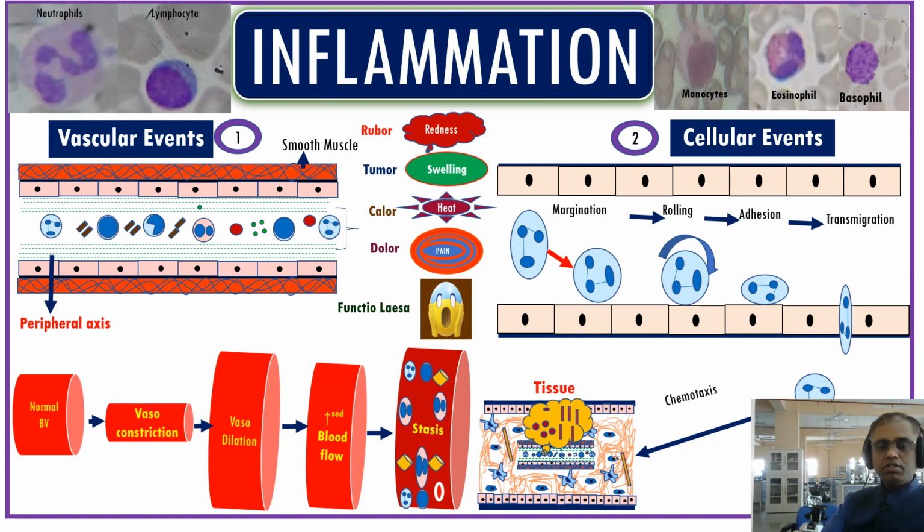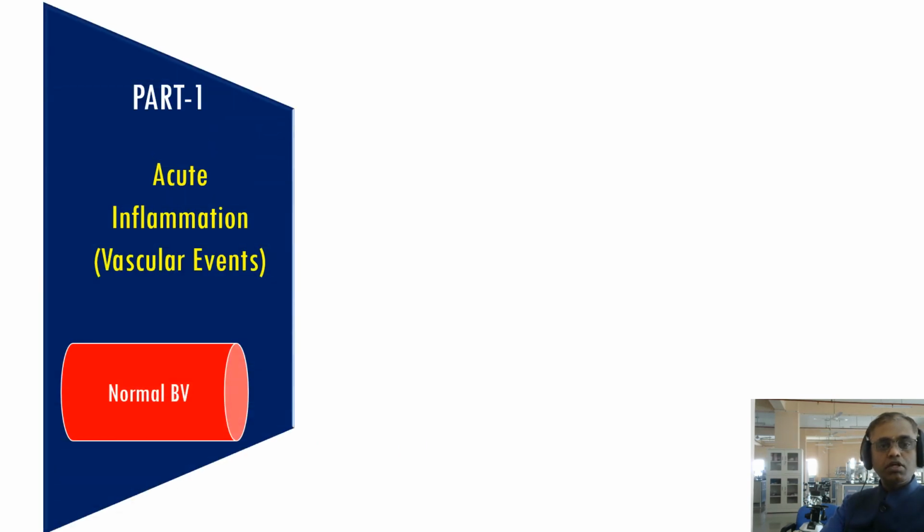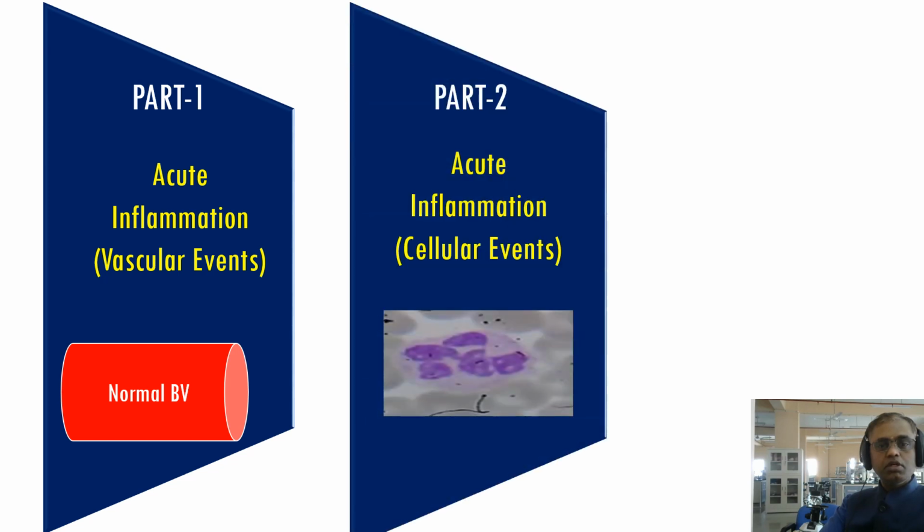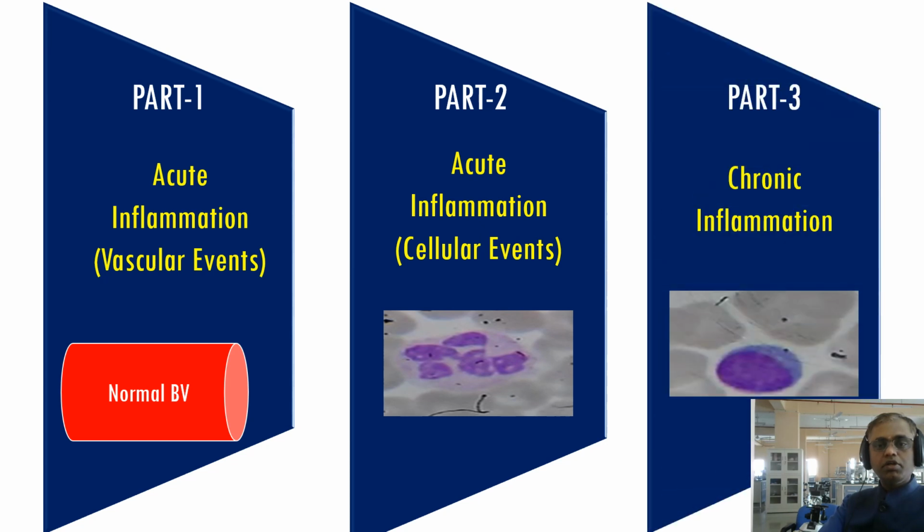Today we are going to discuss one of the basic pathological phenomena, that is inflammation. So let us study in detail. Acute inflammation we are covering in three parts. Part 1 we are discussing the vascular events of acute inflammation, part 2 the cellular events of acute inflammation, and part 3 we are going to discuss chronic inflammation.